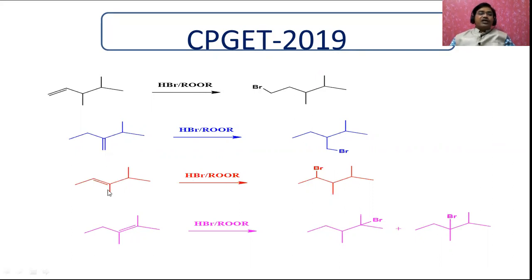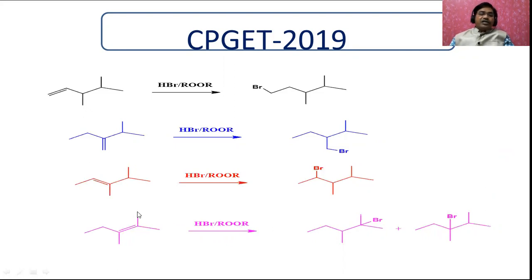And here there is a tertiary carbon, whereas here one hydrogen is there, compared to the hydrogen content here. Therefore, you will get this product also. Whereas here, you can compare, the bromine does not add here, it adds here. That's why you will get this compound.